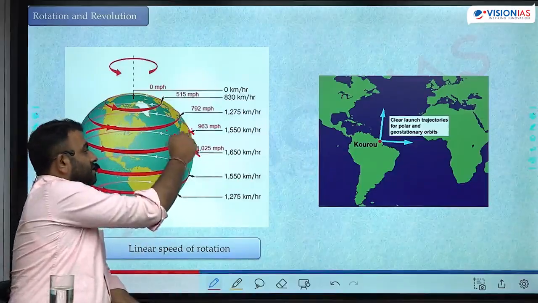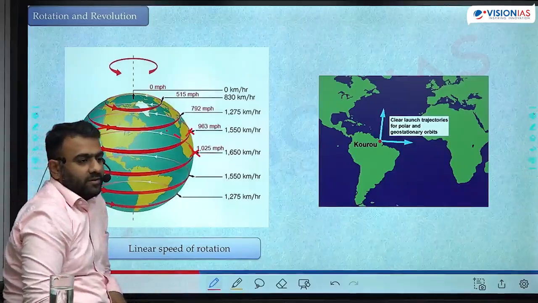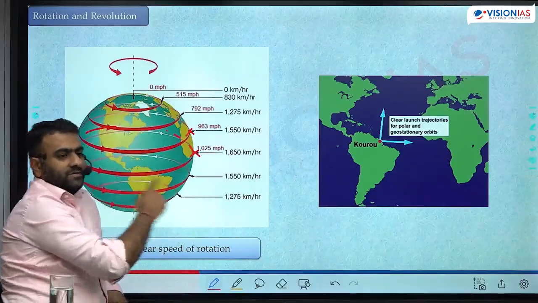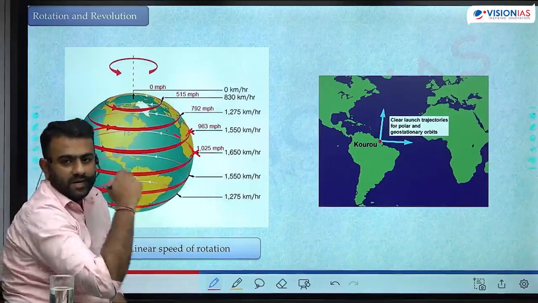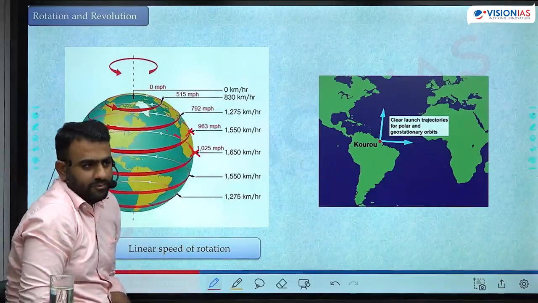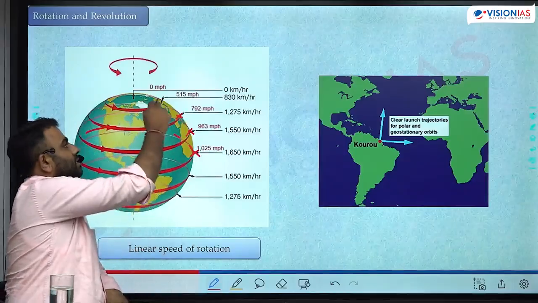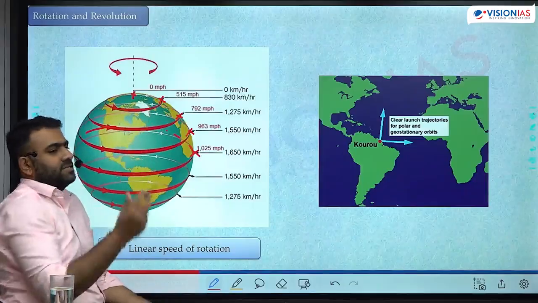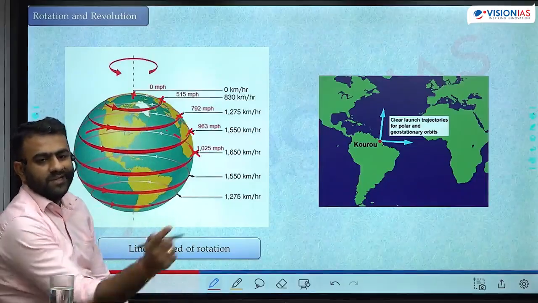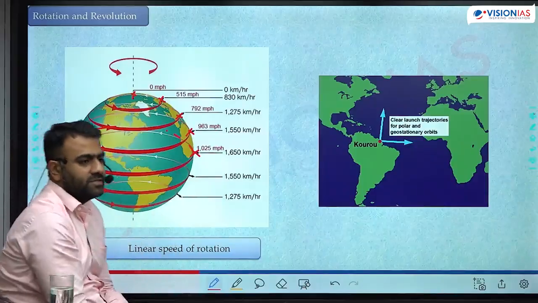If you are standing at, let's say, 30 degrees north latitude, in the same 23 hours 56 minutes you will travel the distance equal to the length of the 30 degree north latitude, which is of course smaller. You come here, again the distance is less. Here the distance is less. Here the distance is 0. In 23 hours 56 minutes, you have traveled 0 distance.